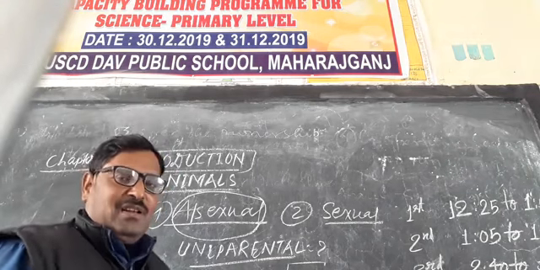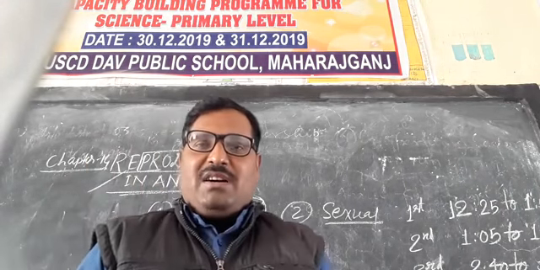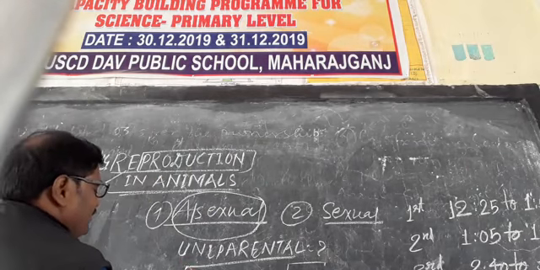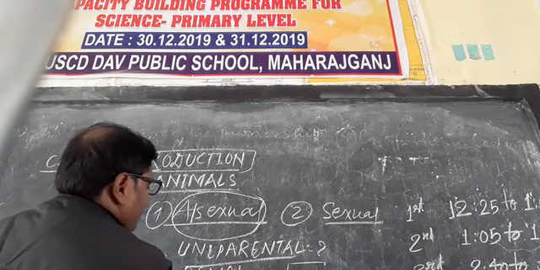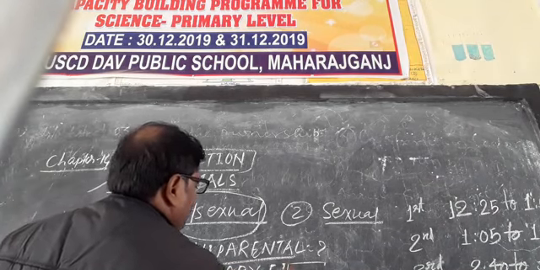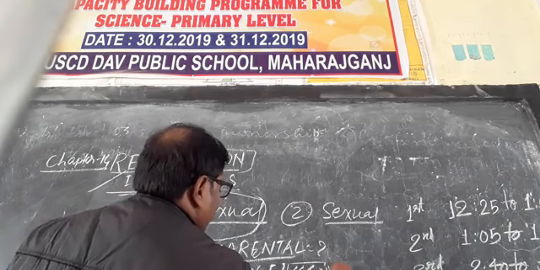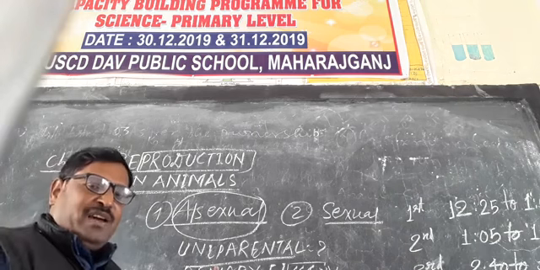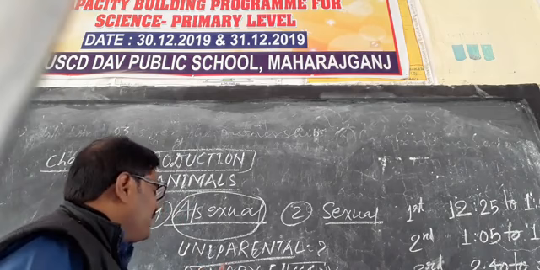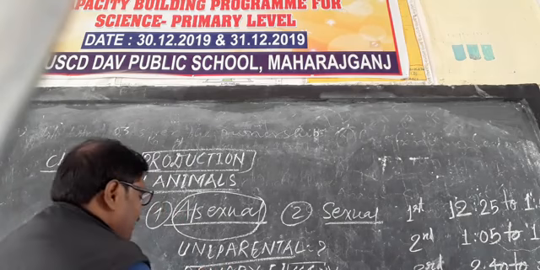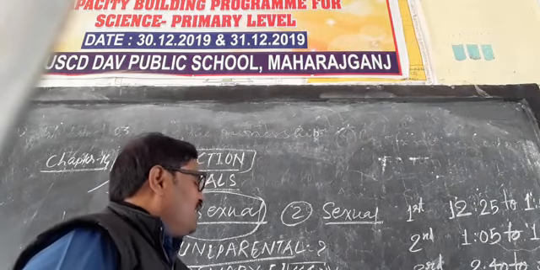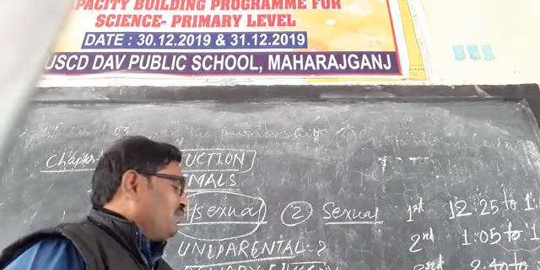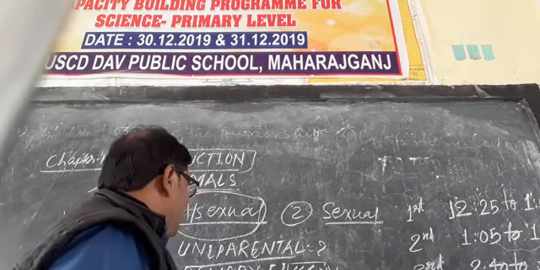For example, there are different kinds of asexual reproduction, and one is called binary fission. As its name gives the clear meaning, binary: you may have also read in computers that binary means having two. Fission means the splitting of one parental body into two parts, and that is called binary fission.